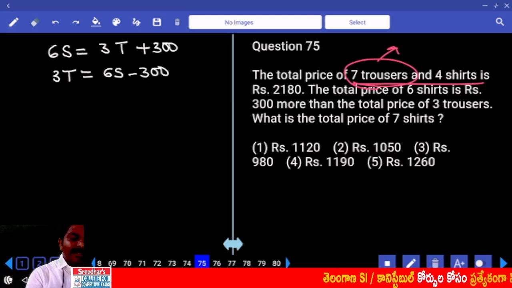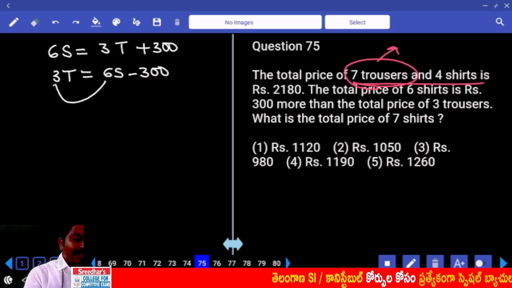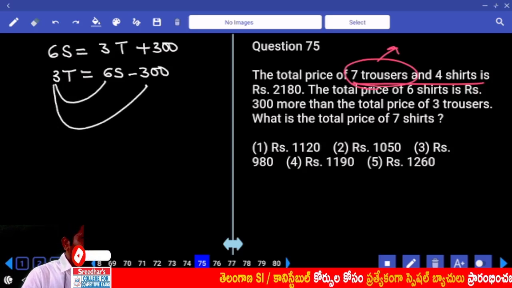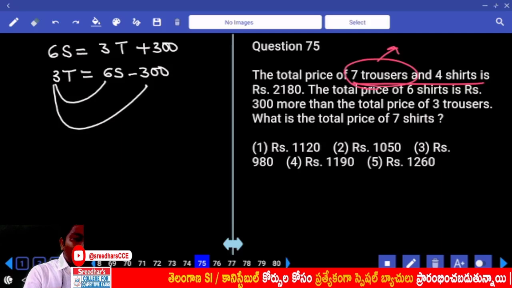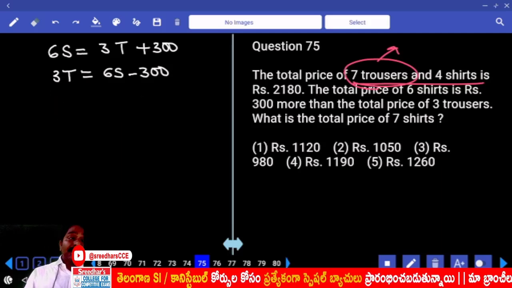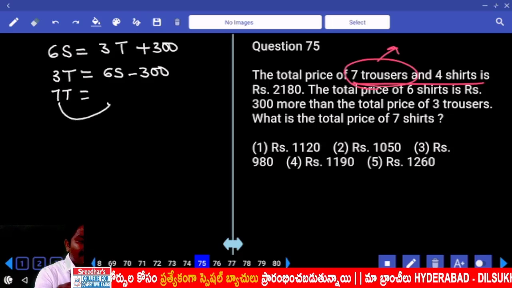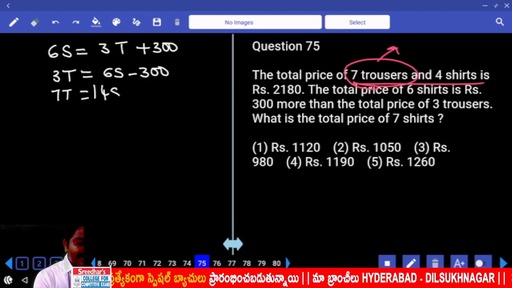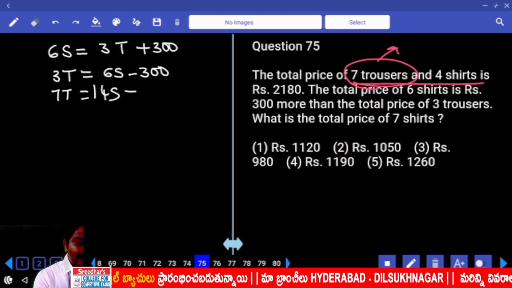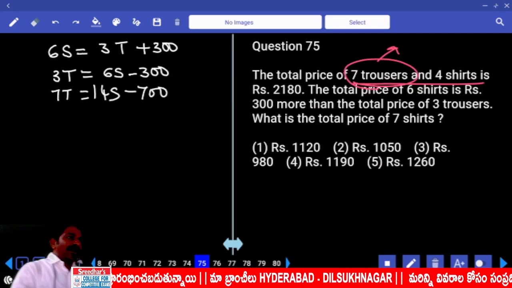That is the relation. Now 7 trousers will be 7 times 2, that is 14 shirts, minus 700. Same relation.